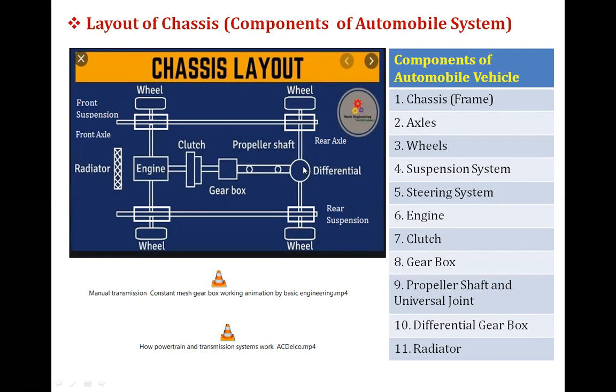Then components of an automobile vehicle. Chassis is there. Chassis is also called a frame. Then axle, front axle and the rear axle. Then wheels, front wheels and the rear wheels. Suspension system, steering system, engine, clutch, gearbox, propeller shaft and universal joint, differential gearbox and the radiator. So look at this picture. Here the radiator is there at the front side of the engine.